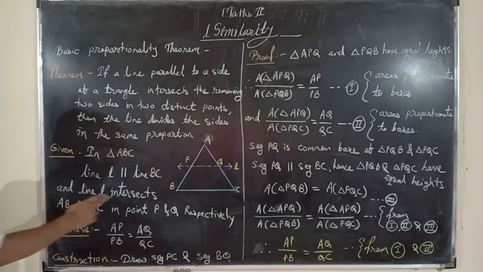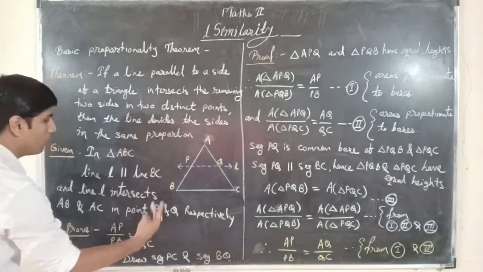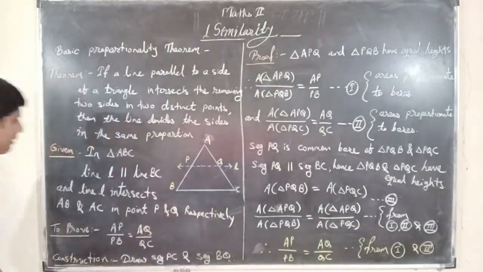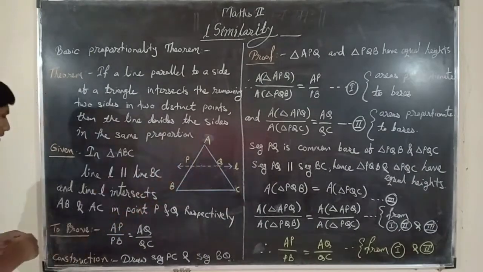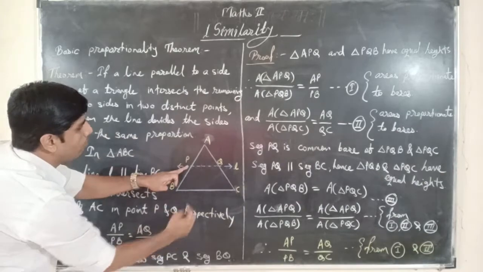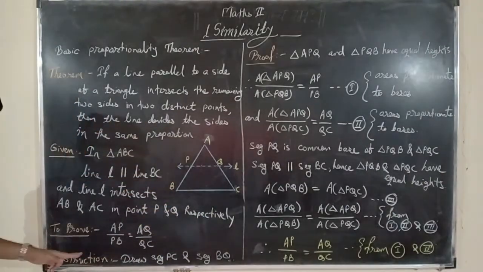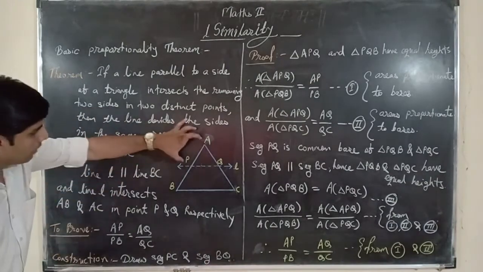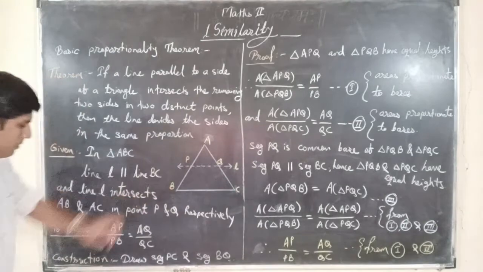So the given things are: in triangle ABC, line L is drawn parallel to line BC, and line L intersects AB and AC at points P and Q respectively. Okay. Now we have to prove AP upon PB is equal to AQ upon QC.